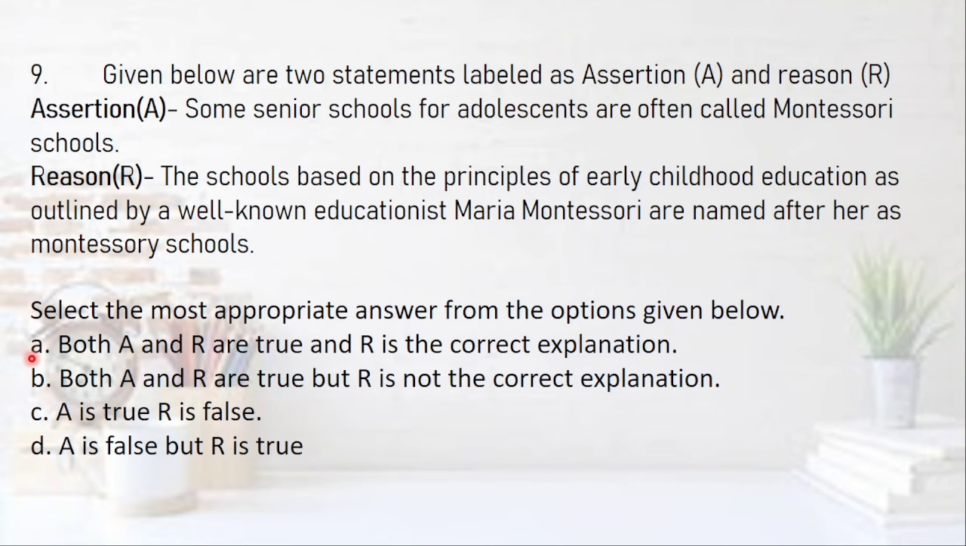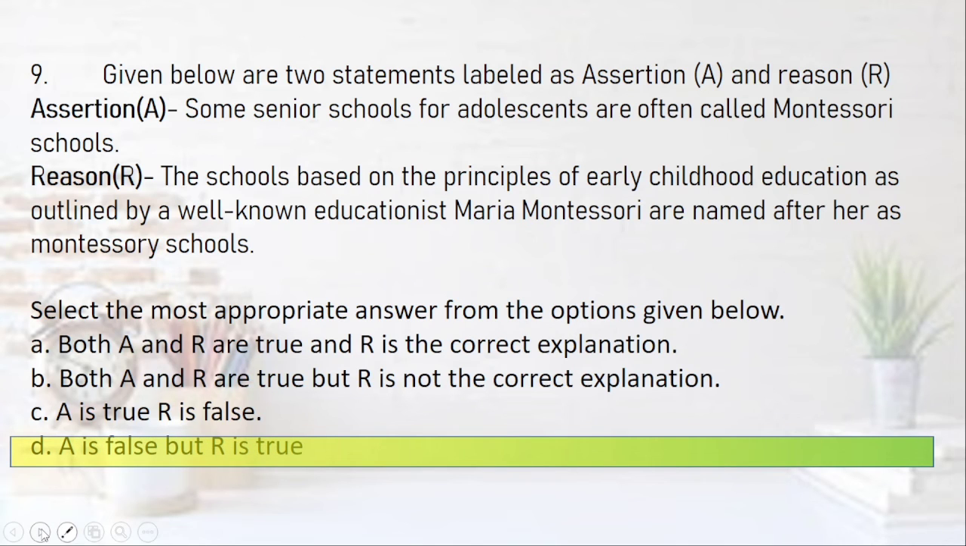Just read it again. A is some senior schools. Here we are talking of senior schools. Senior schools are not known as Montessori schools. It means A is not right. So what will be the correct answer? A is false, but R is true. That is why I say read such questions very carefully. Just one word here or there, and the answer changes. If it had been preschools, the answer would have been A.